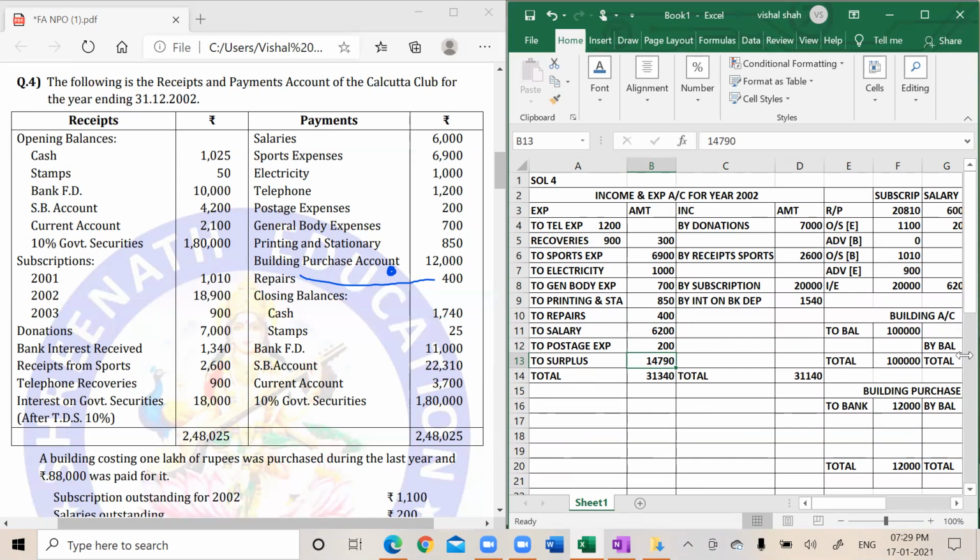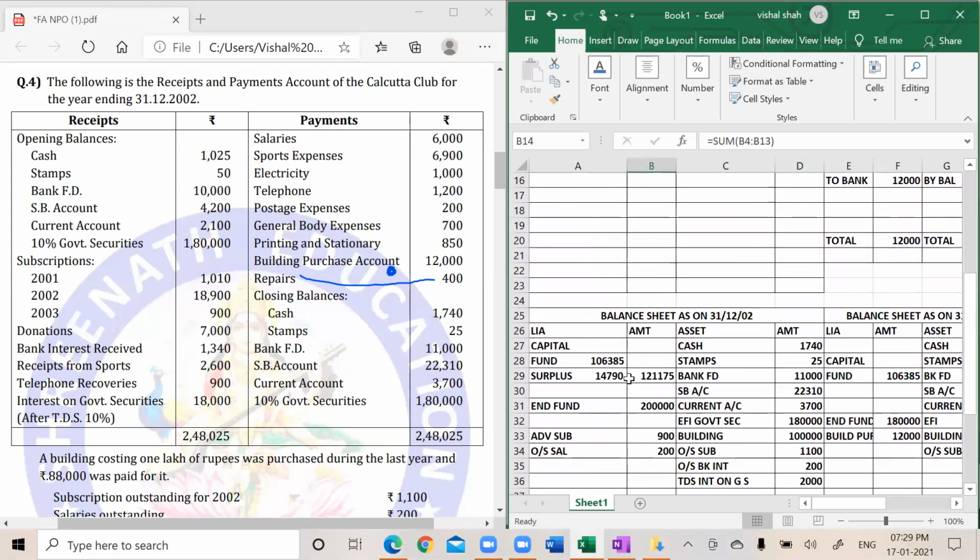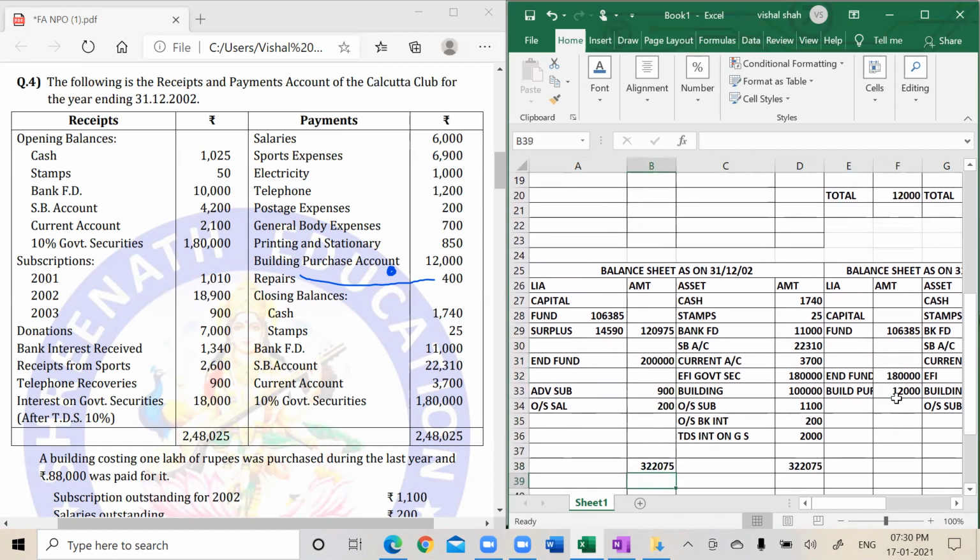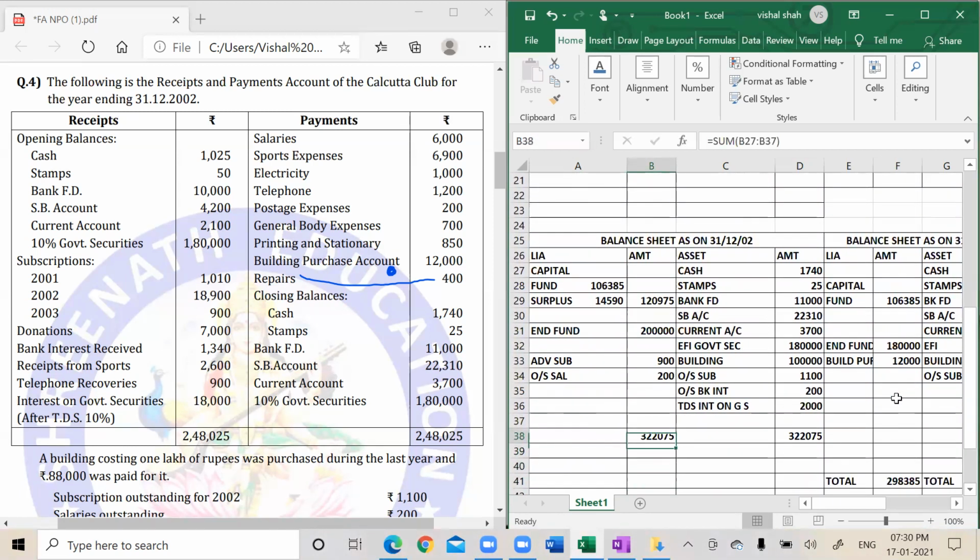So this has to be 14,590. 14,590 should be your surplus. So 1,06,385 plus 14,590, and here it tallies. Here it tallies.